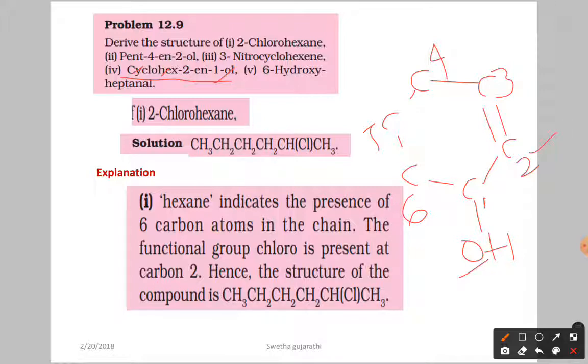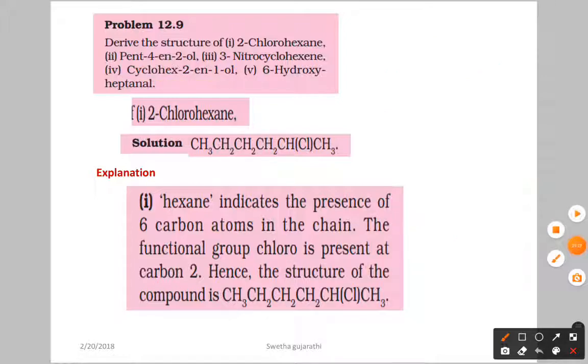Now you have to satisfy the carbon valency with the hydrogen. Now 1 hydrogen here, 1 hydrogen here, here we have 1 hydrogen, here 2 hydrogens, here also 2 hydrogens, here also 2 hydrogens. Okay. So this is the structure of cyclohex-2-en-1-ol.